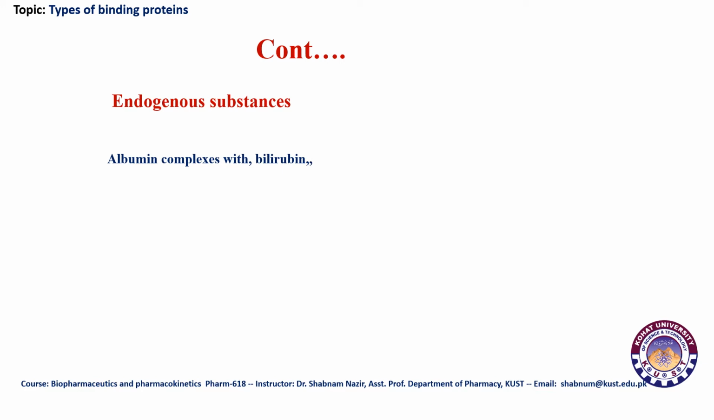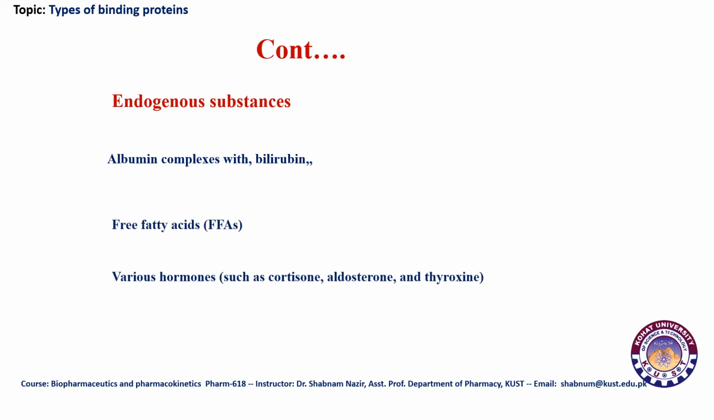Basically these get transported to various areas within the body. If you remember, we already discussed biliary excretion, and bilirubin is the pigment, or you can say endogenous substance, which is excreted through the biliary excretion process. In order to reach that place, albumins play an important role by transporting bilirubin to the place of excretion. Similarly, other endogenous substances like free fatty acids, various hormones like cortisone, aldosterone, and thyroxine, and also tryptophan and other compounds, reach the whole body with the help of these transporter proteins.